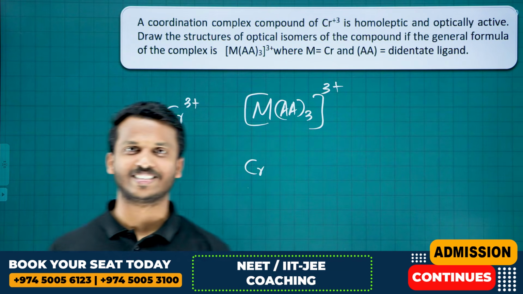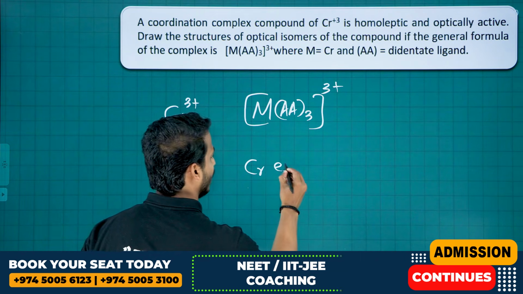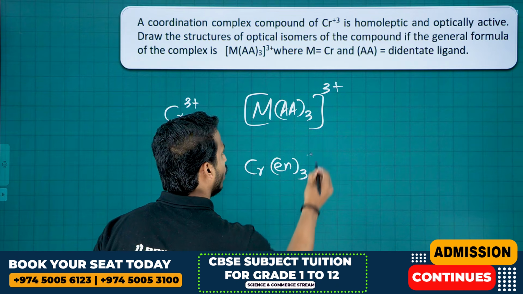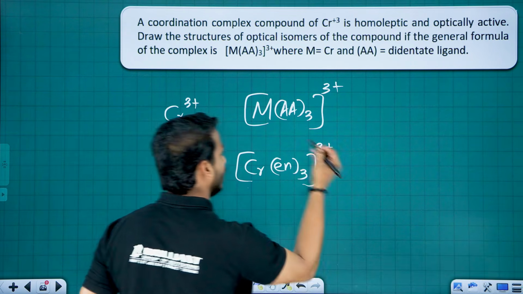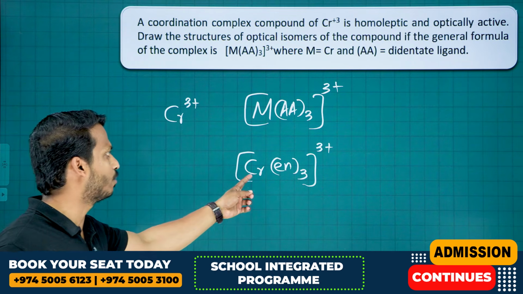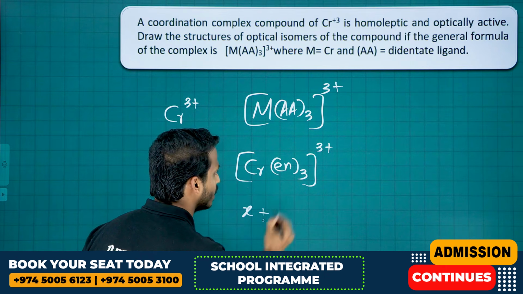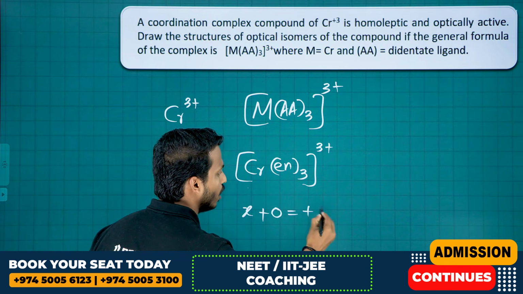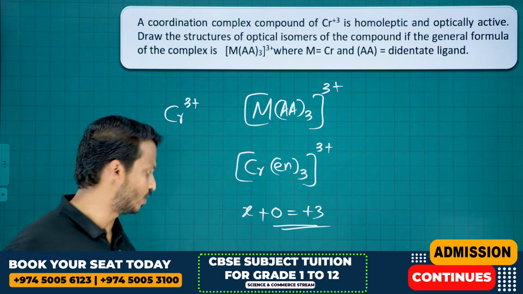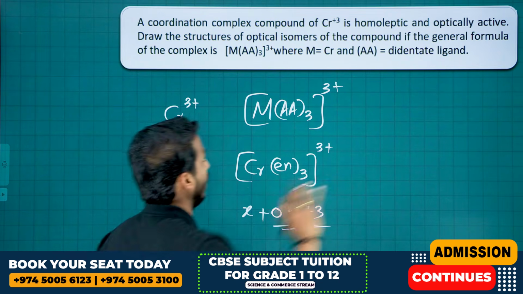Which one do you select? I will select en. Okay, the other is also fine. That is [Cr(en)3]3+. So here check the chromium charge: chromium x, en is 0, and overall is +3. Yes, chromium is +3 charge. Ready, everything is okay.